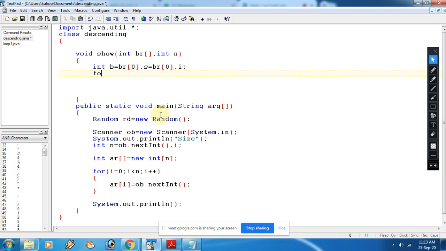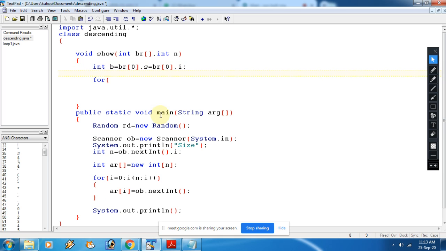We have to take B is equal to AR of 0, the first element we are assuming is the biggest, as well as we are storing it as the smallest, right? I will tell you, just wait.